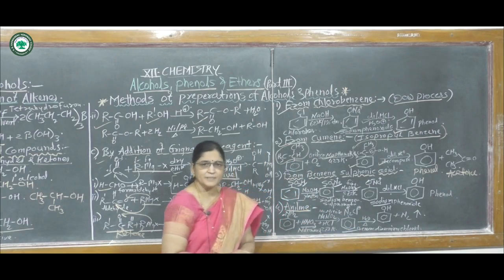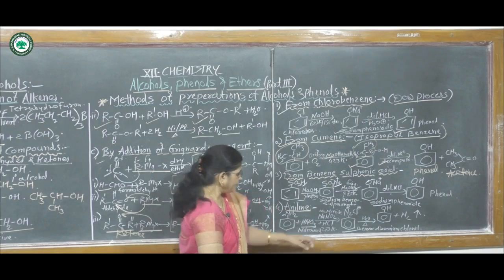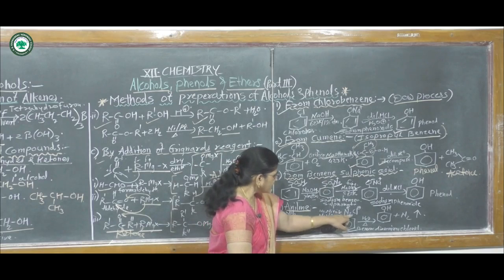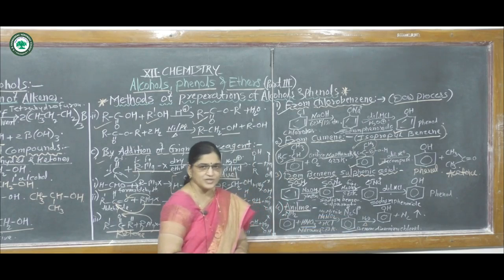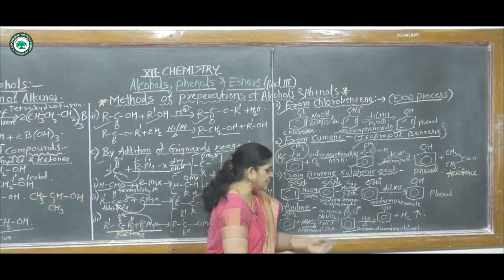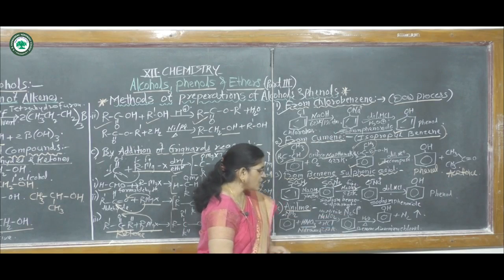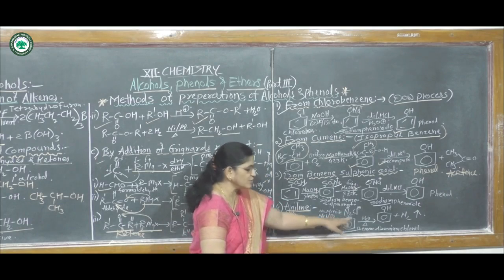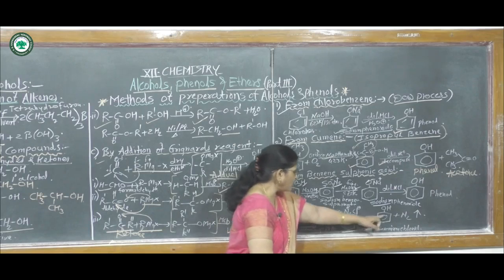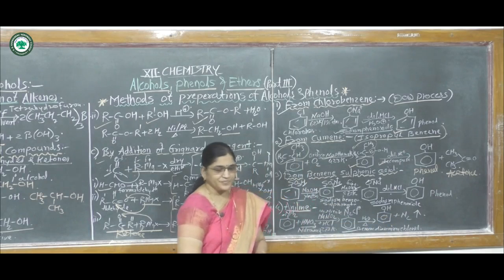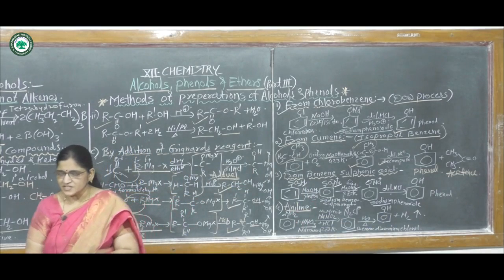Then at first it gives benzene diazonium chloride. That means on this benzene nucleus there are two nitrogen atoms attached, hence it is called a diazonium group. This is N2, the diazonium group. This is attached to this benzene nucleus, hence it is called benzene diazonium chloride. Again by hydrolysis it forms phenol plus nitrogen. In this way there are four methods for preparation of phenols.